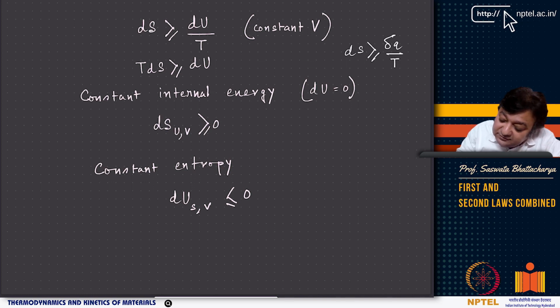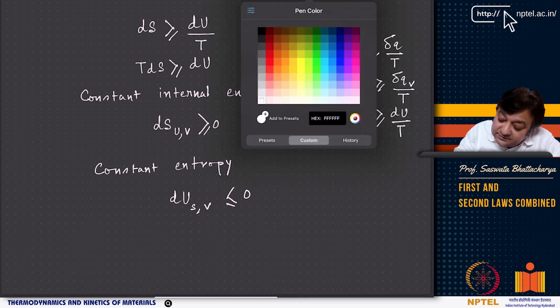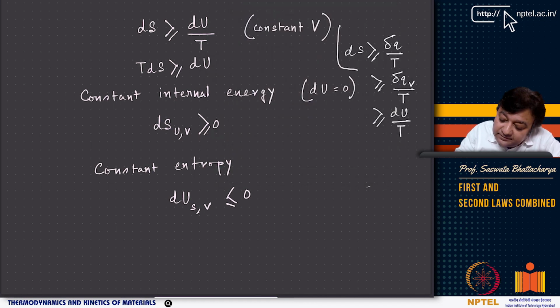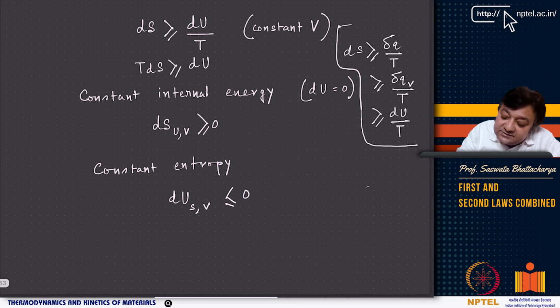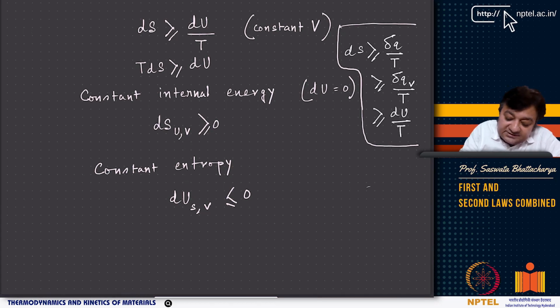Now it is at constant volume, so we are telling it is greater than equal to delta Qv by T, which basically means that this is greater than equal to dU, and that's exactly what we have written, right? At constant volume, dS is greater than equal to dU by T, or TdS is greater than equal to dU. This is all coming from Clausius inequality, right?